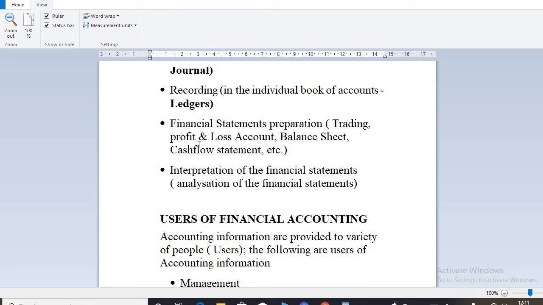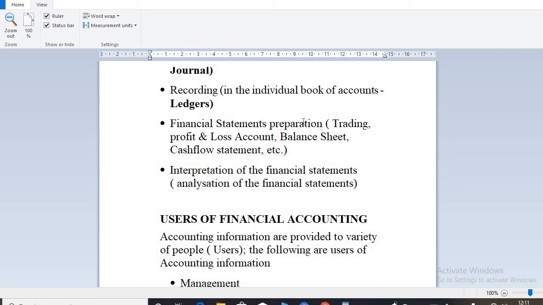But at this stage you'll be considering the trading profit and loss account, the balance sheet, and then that of the cash flow. So in financial accounting, at this stage, when we talk of financial statements, we are only looking at these items. But when you go to the advanced level, you meet something like changes in equity and then the note to the account.